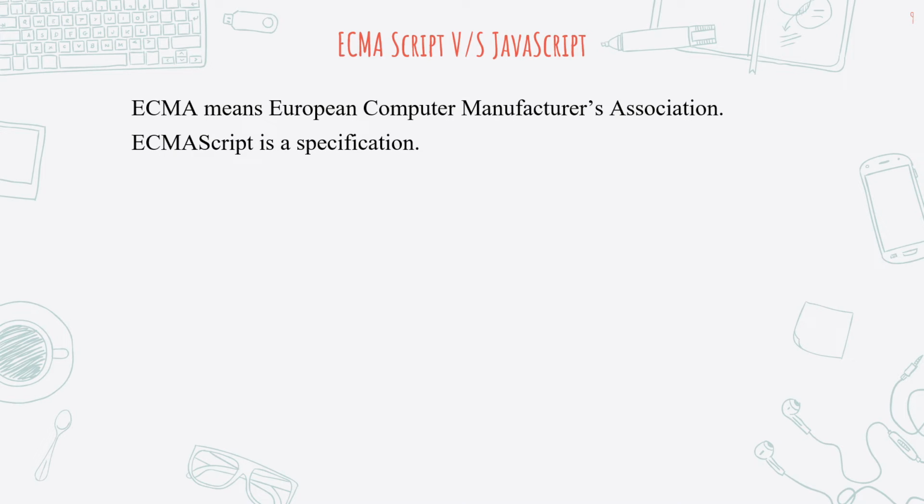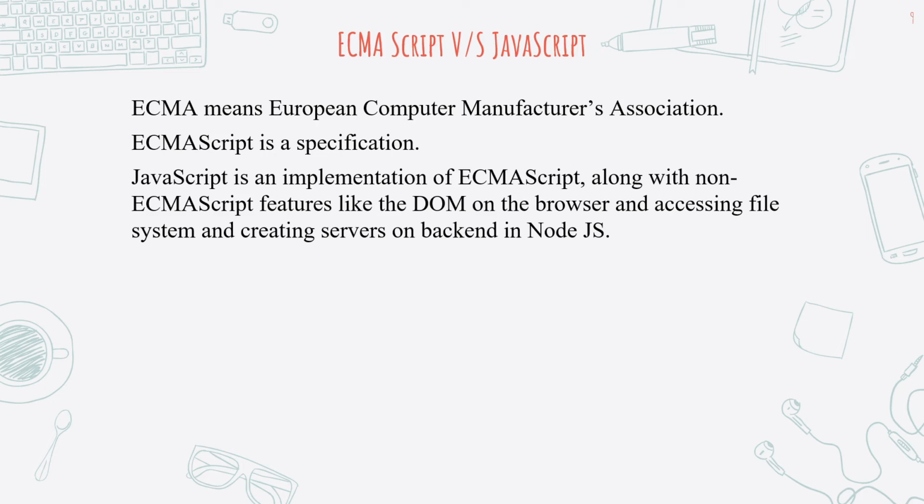It has only told the way in which JavaScript should be implemented. Okay, and JavaScript is an implementation of ECMAScript along with some features that are not present in ECMAScript. For example, if you're working in the browser, then we have the DOM. And if you are working with Node.js on the backend, on servers, you have some other things like accessing the file system or creating servers.